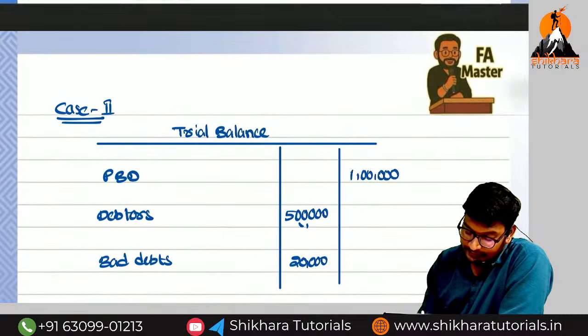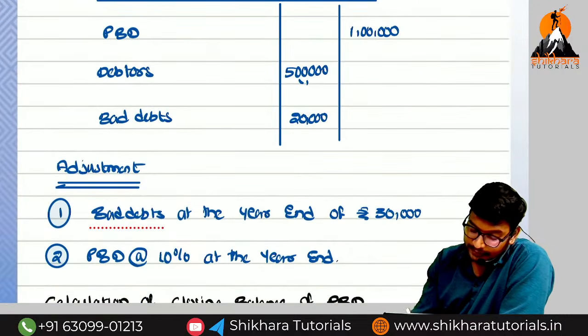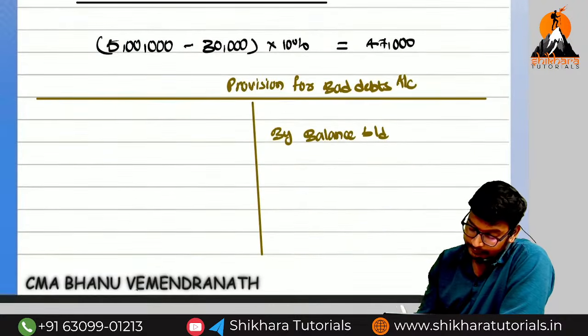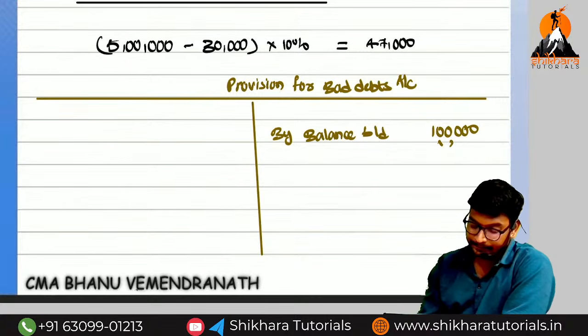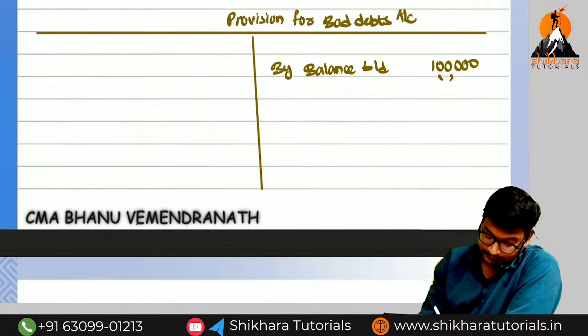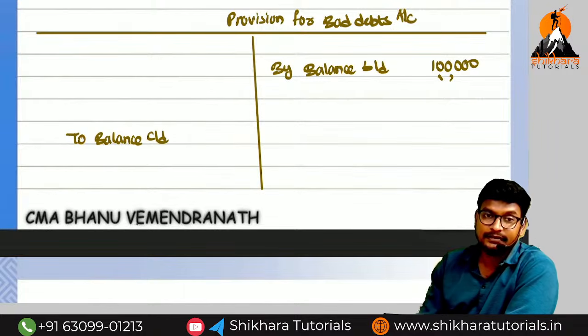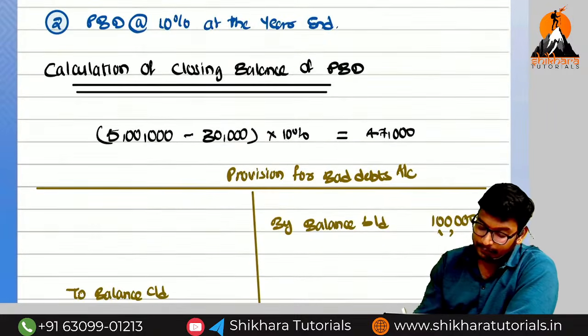Given in adjustment or trial balance? Given in the trial balance. How much amount have they given in the trial balance? 1 lakh. Next, what is the closing balance? To balance carried down. What is the calculation of the closing balance? We already did it. What is the amount?